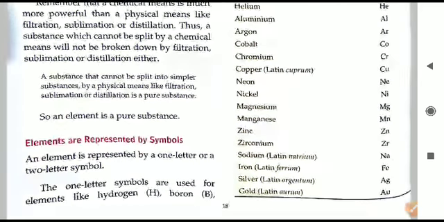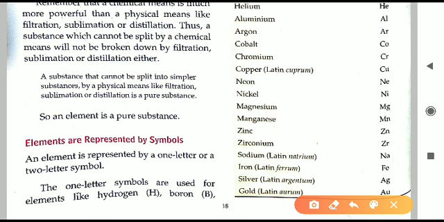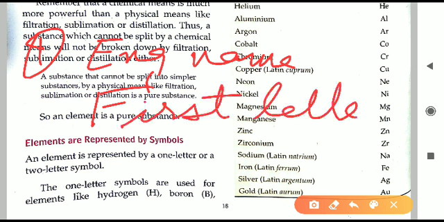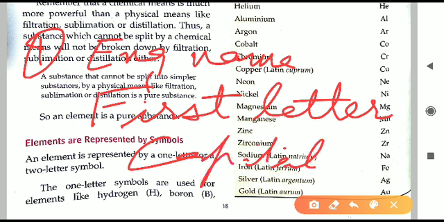So what we have discussed just now is how the elements are represented. They are represented by symbols, and symbols can be written in three different manners. The first method of writing the symbol is we are taking the English name. In the English name what we are using is the first letter, and that first letter has to be capital. For example, you have taken hydrogen, H.